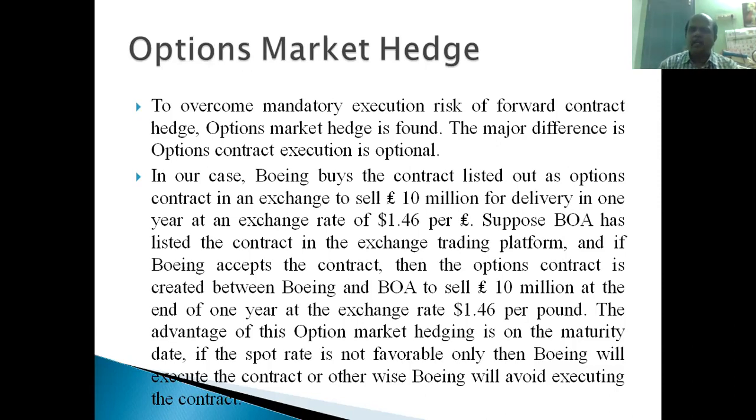The major difference between an options contract and a forward contract is that execution is optional, right? I can execute and I need not execute it. I sell an options contract and someone is buying that. It is for the counterparty to execute or not to execute. I sell an options contract to Mr. X, so it is for Mr. X to execute or not. But when he buys this option contract, he has to pay me some fees. That fee is called the option fee. That amount is mandatorily paid by the buyer of the contract to the seller of the contract, right?